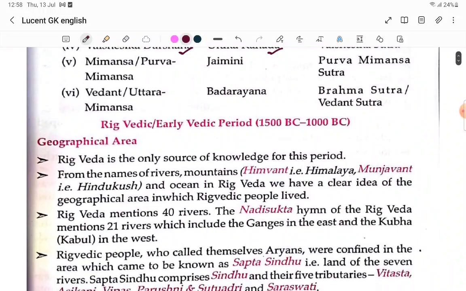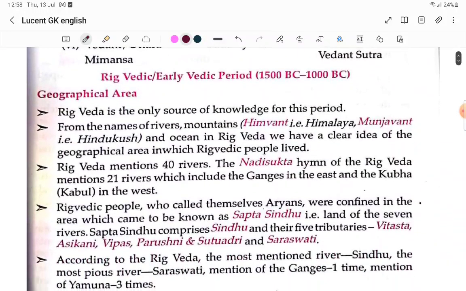Rigvedic, the early Vedic period. Again they are now talking about it in order. The Rigveda is the only source of knowledge of this period. From the names of the rivers, mountains, Himavat, that is the Himalayas, Mujavant, that is the Hindukush, and the ocean in the Rigveda, we get a clear idea of the geographical area in which the Rigvedic people lived.